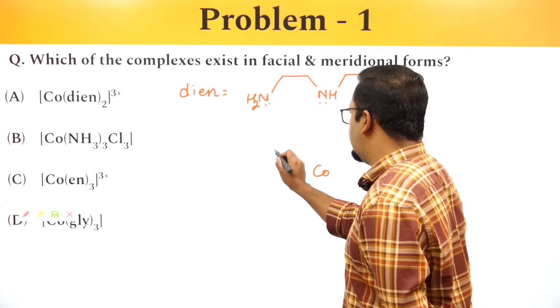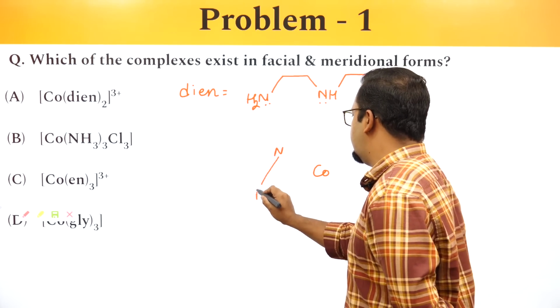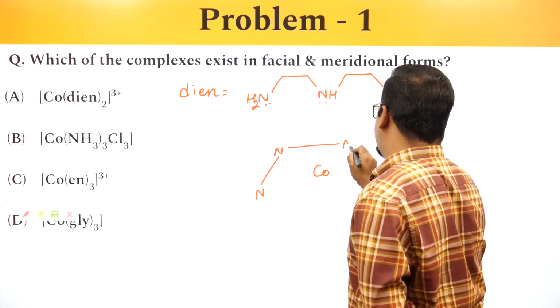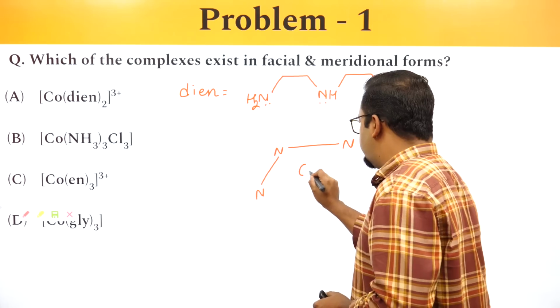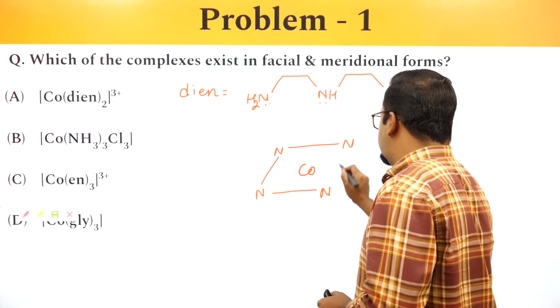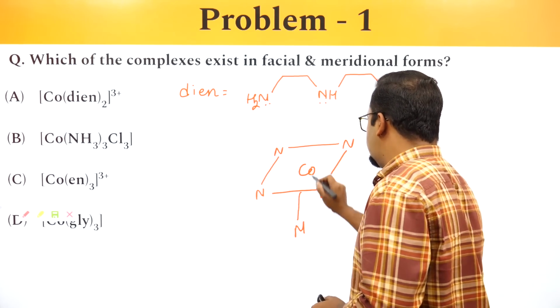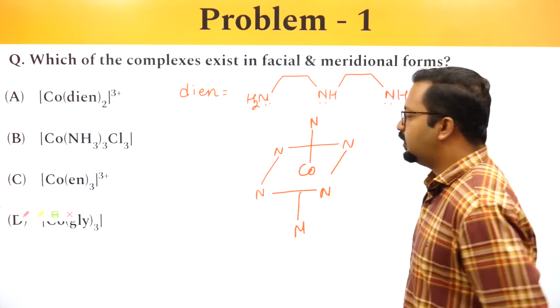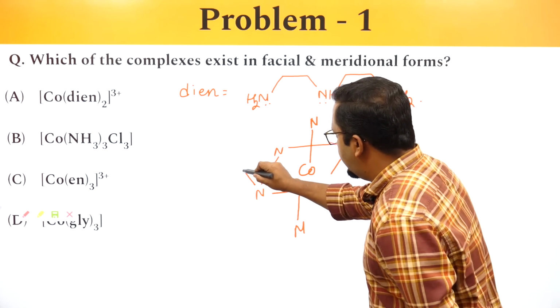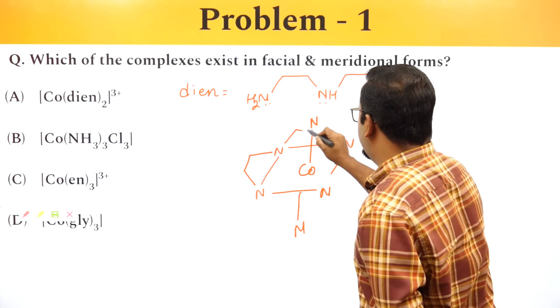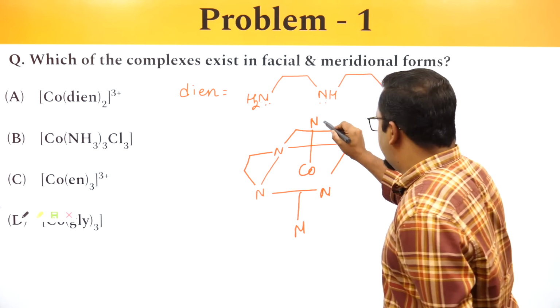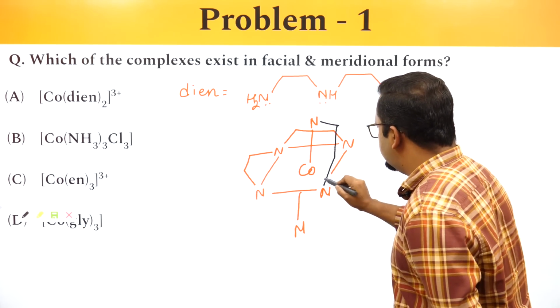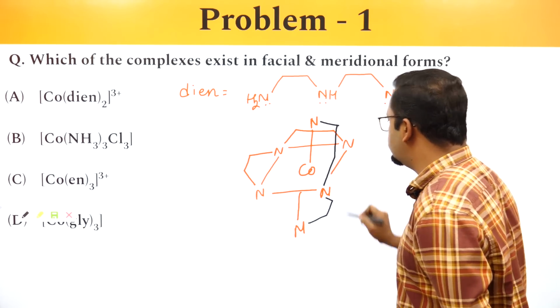Co, N, N, N, N, N, N. How can we draw this? I can connect these two, I can connect these two.